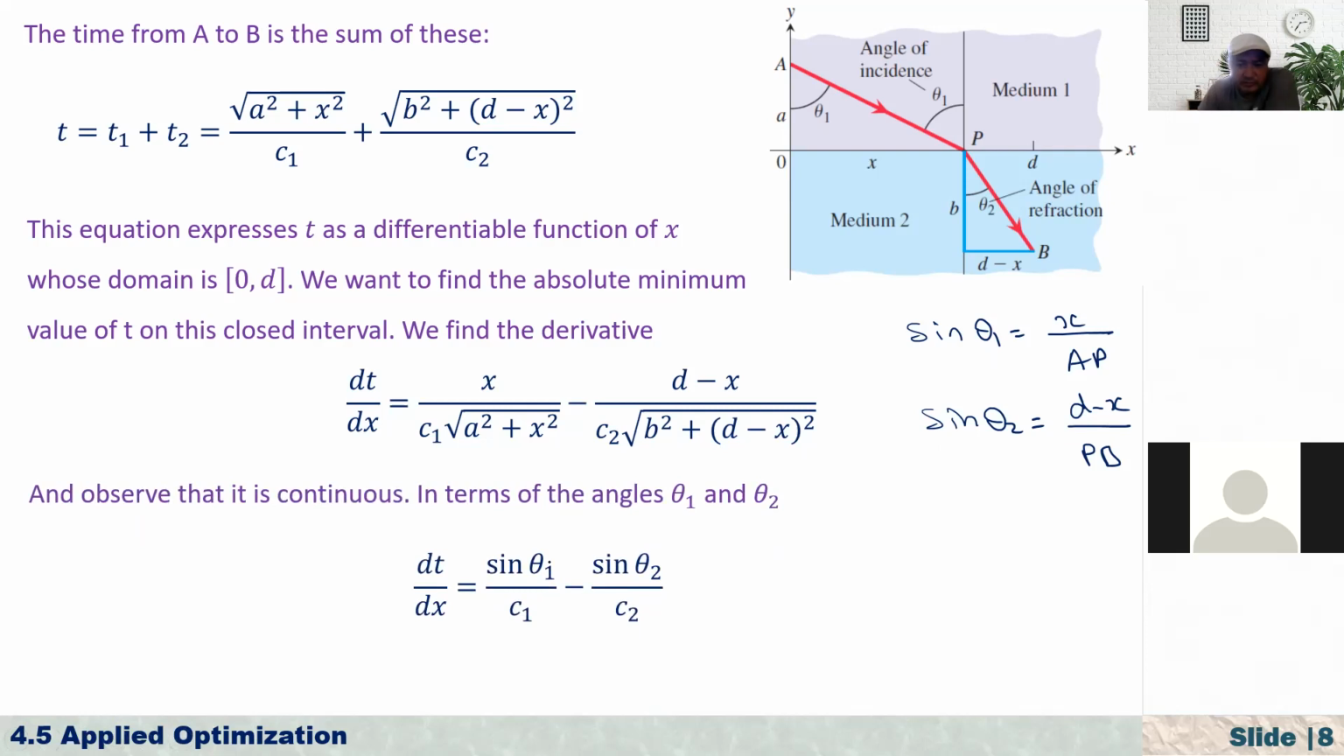So now if you substitute there, our derivative of the T function with respect to X takes a simpler form. Here we have sine of theta 1 over C1 minus sine of theta 2 over C2. So now we are going to find its critical point, right? It is a continuous function, and to find its minimum value, we need to find its critical point anyway. So to find the critical point, this must be equal to 0.